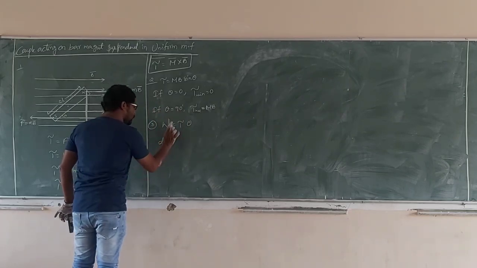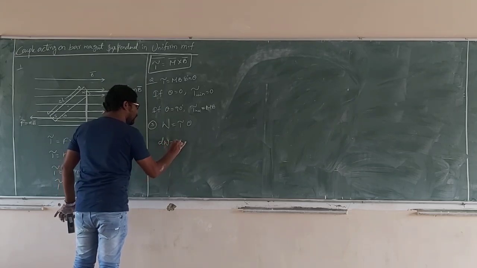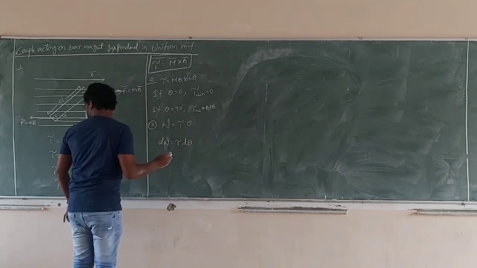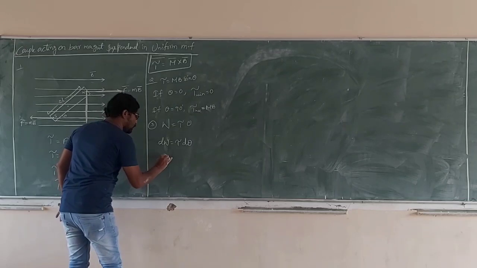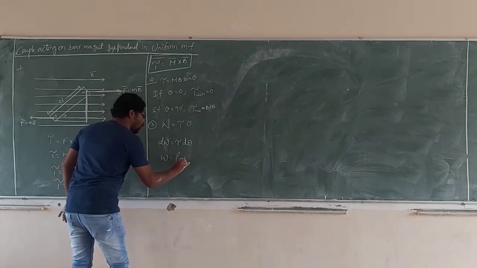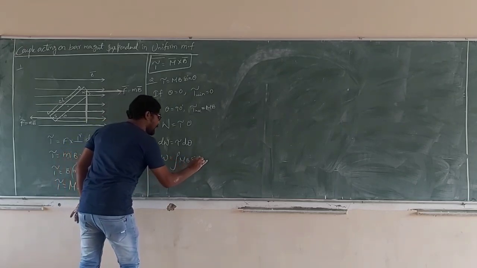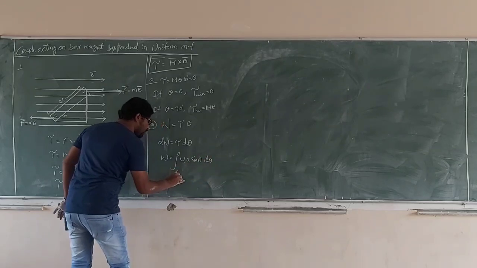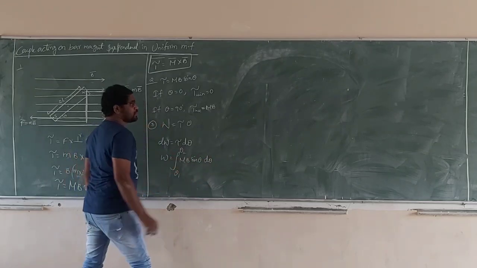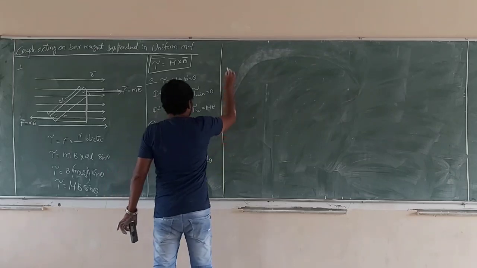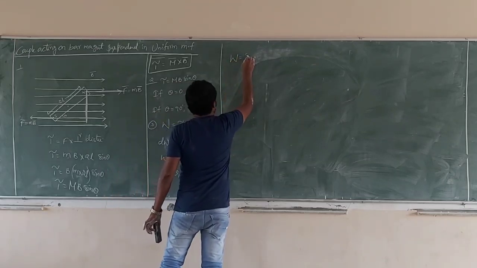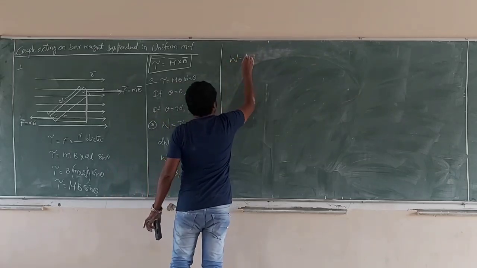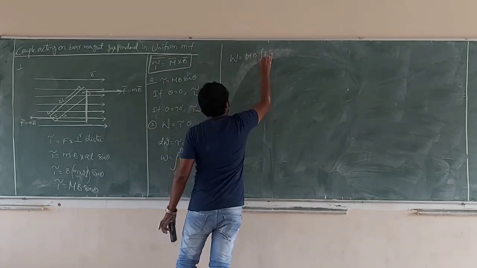Now dW is equal to tau into d theta. W is equal to the integral of tau, that is MB sin theta d theta, from theta 1 to theta 2. So W is equal to MB times the integral of sin theta d theta.